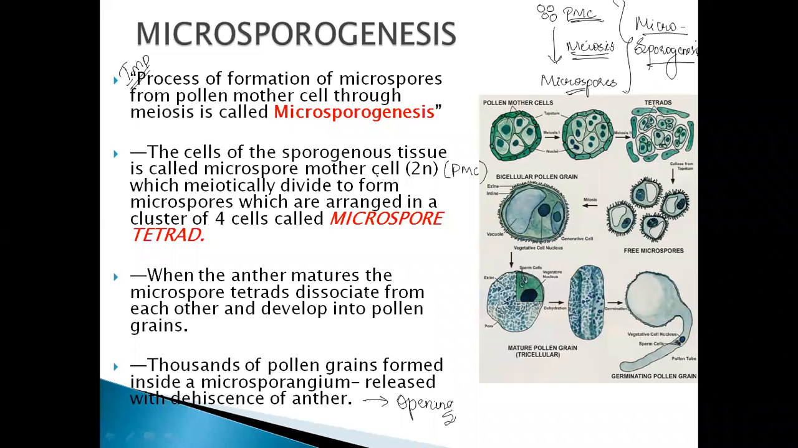The cells of the sporogenous tissue are called microspore mother cells or pollen mother cells. They divide meiotically and are arranged in a cluster of 4 cells called a microspore tetrad. You have seen the structure, yes or no? It is arranged in this way. This is a microspore tetrad. When the anther matures, the microspore tetrad dissociates and forms the pollen grain. Thousands of pollen grains formed inside the microsporangium are released with the dehiscence of the anther, that is the opening of the anther.